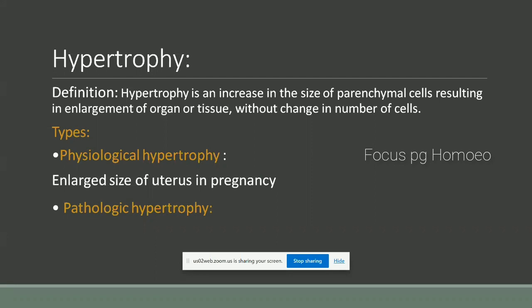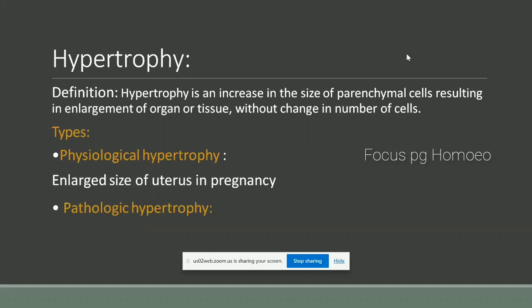What are the types of hypertrophy? The first one is physiological hypertrophy, and the next one is pathologic hypertrophy. A simple example of physiologic hypertrophy is enlargement of the size of the uterus in pregnancy.